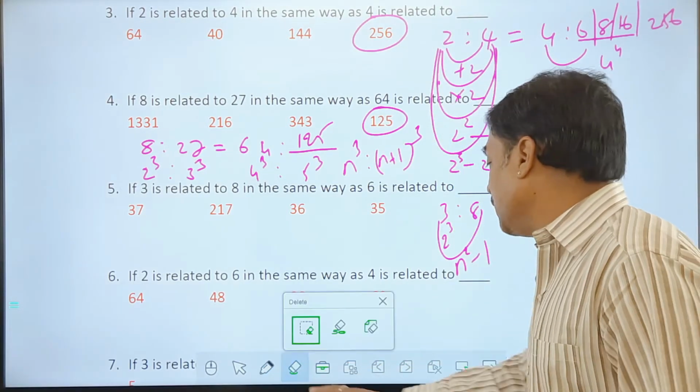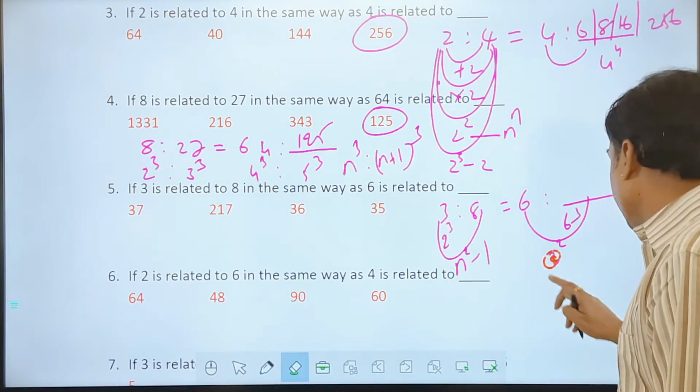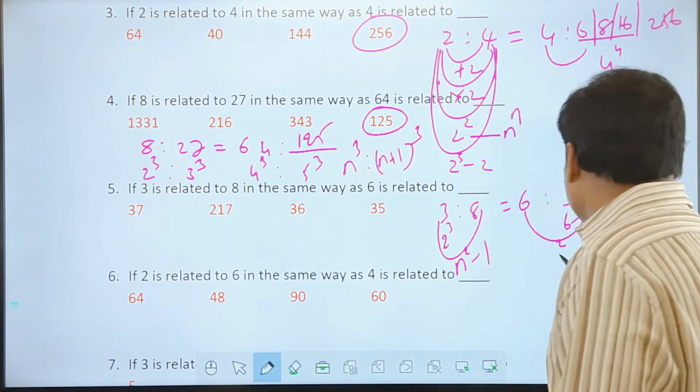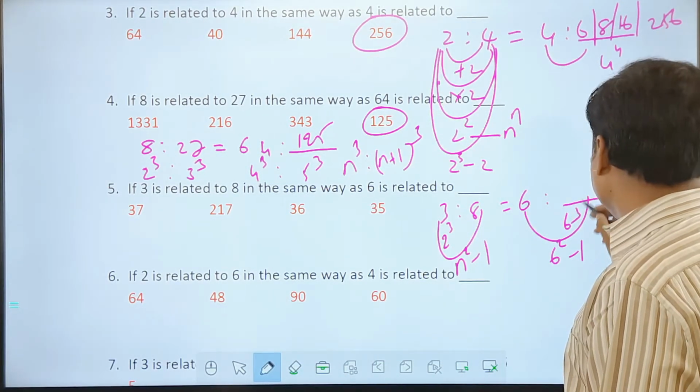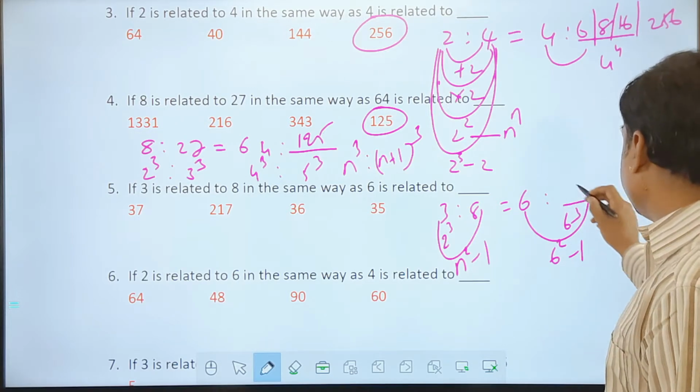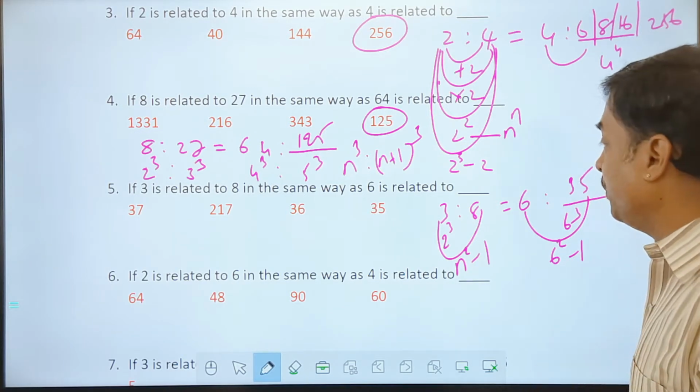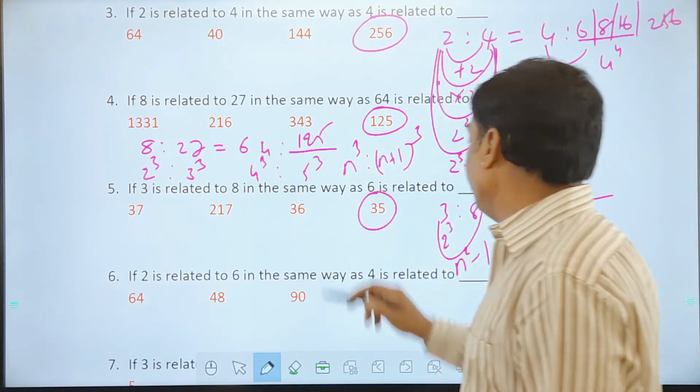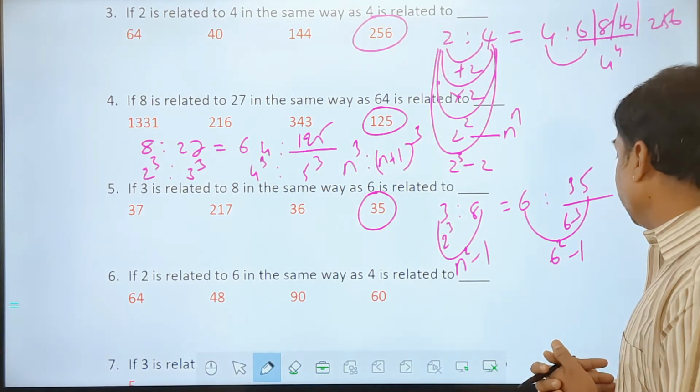What can be 6 square minus 1 then? This one is out, so this has to be 6. 6 square minus 1 is something like 36 minus 1, 35. Do we have 35 in the options? Yes, we do have 35 in the options. So we can take it as the answer to this.